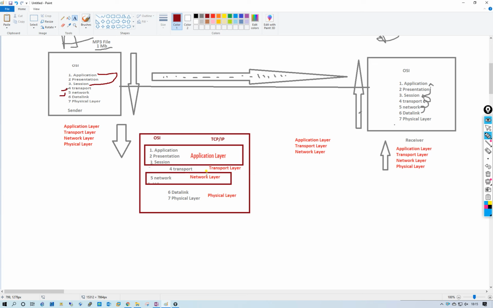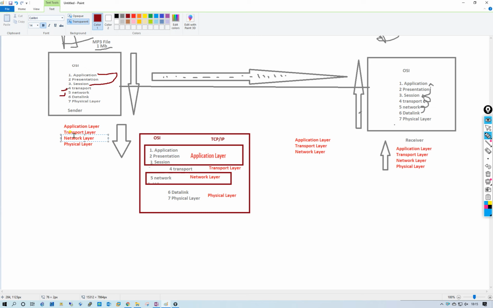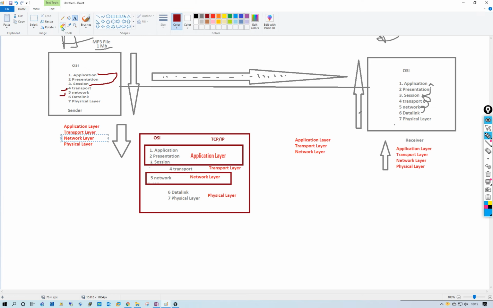Its name is not network layer, its name is internet layer. I am sorry for that. Now we are going to the internet layer.